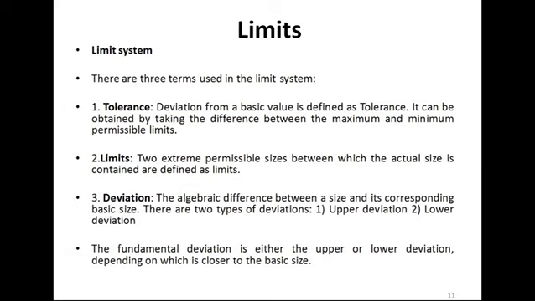It can be obtained by taking the difference between the maximum and minimum permissible limits. Then limits: the two extreme permissible sizes between which the actual size is contained are defined as limits.